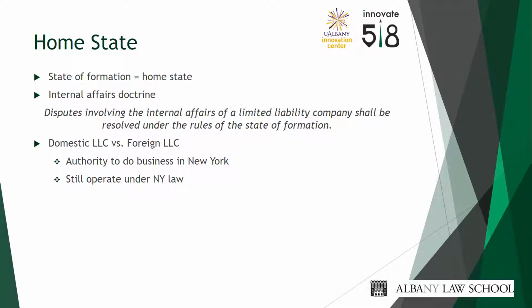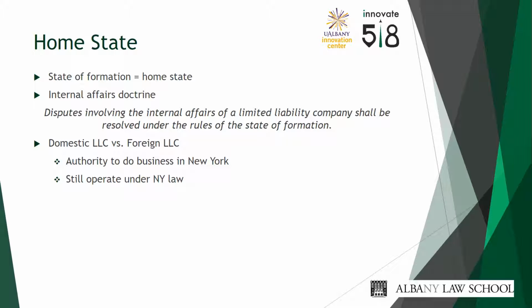The first step to forming a limited liability company is choosing the state of formation. This state of formation is called the home state. Choosing a home state is important because of the internal affairs doctrine, a legal rule mandating that disputes involving the internal affairs of an organization be governed by the laws of the home state. Entrepreneurs do not have to form in the state in which they operate, though many do.